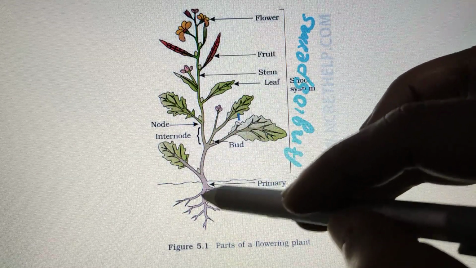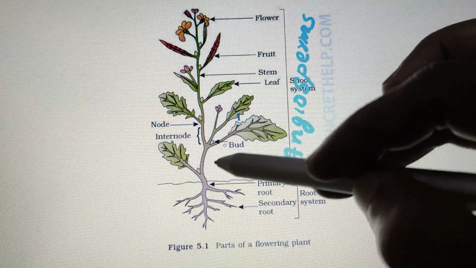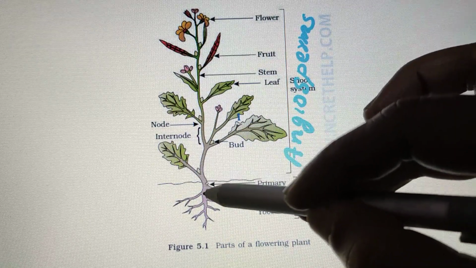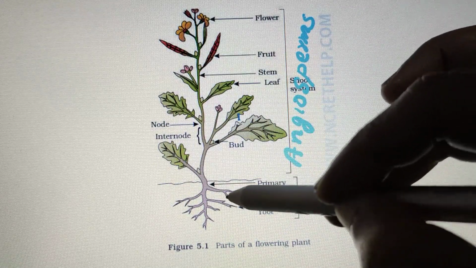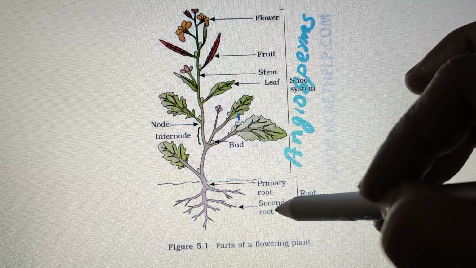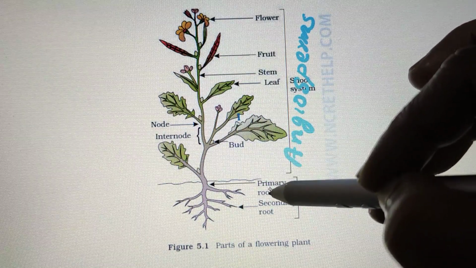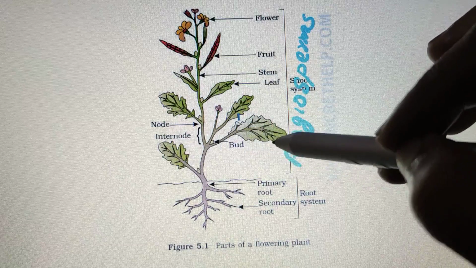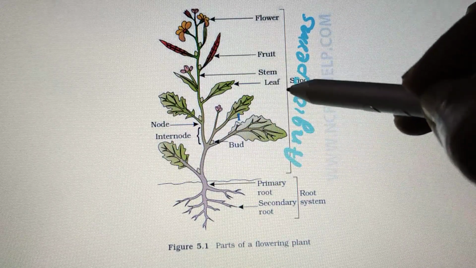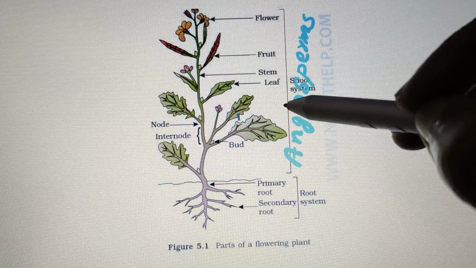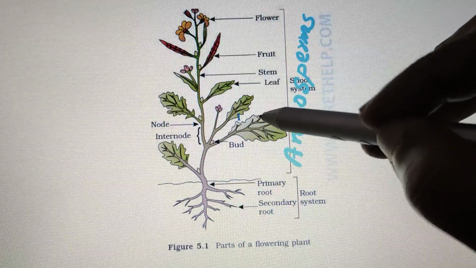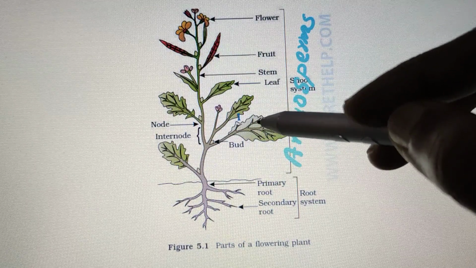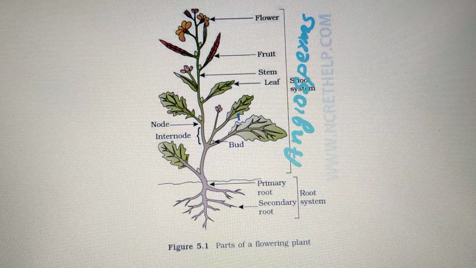Now they have root, stem and leaves. They are vascular plants, xylem and phloem are present. Some of them produce a main root which is called the primary root, and the branches of that root are called secondary roots. Some groups of plants do not produce that. And the angiosperms are again divided into monocots and dicots. Let us see the main differences between monocots and dicots.